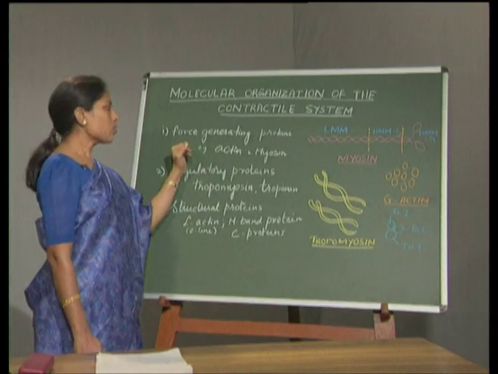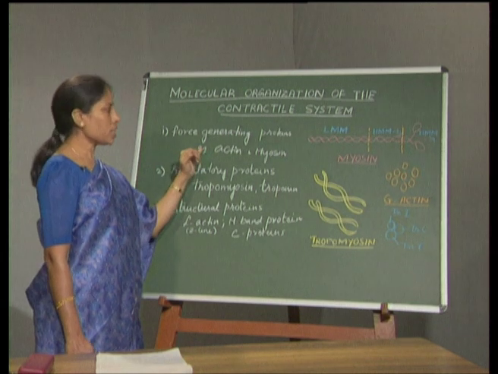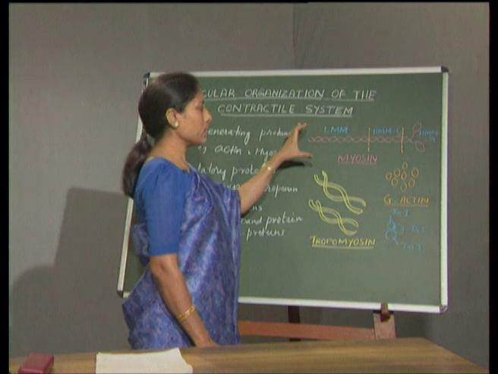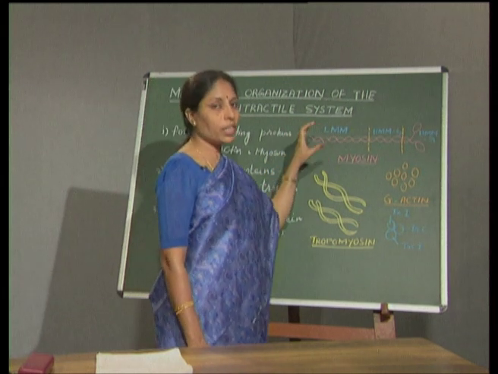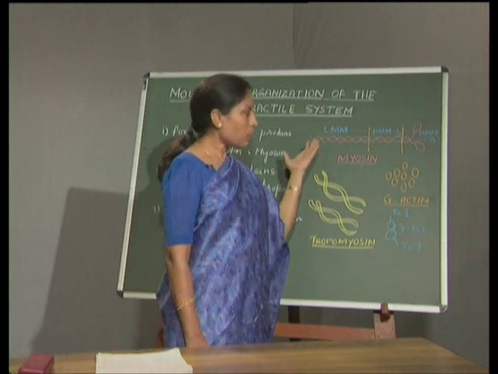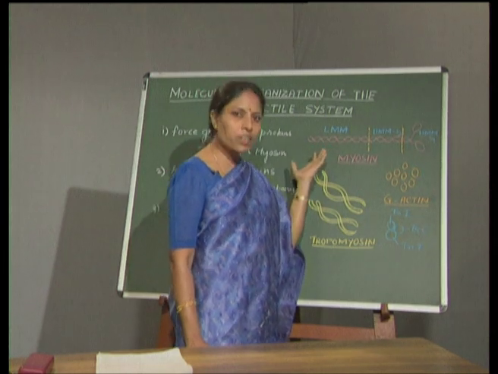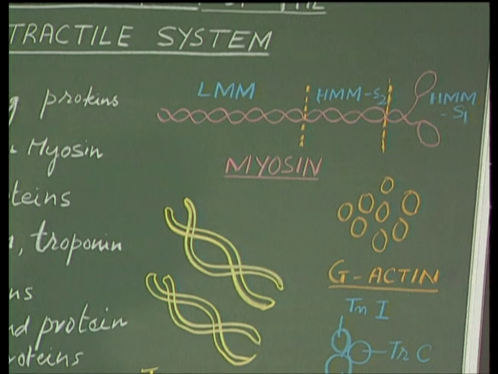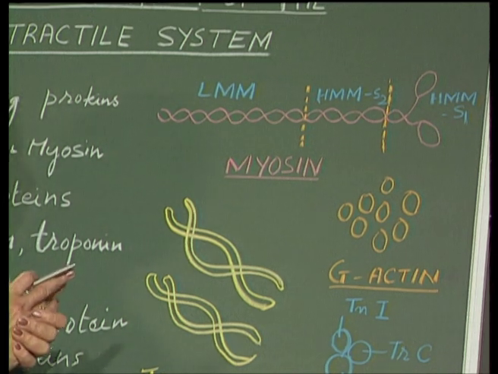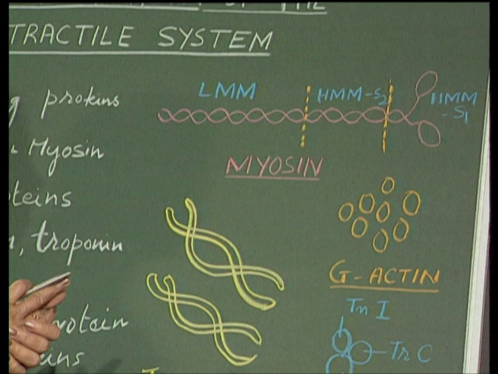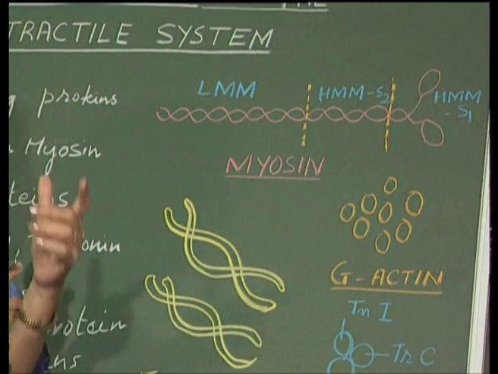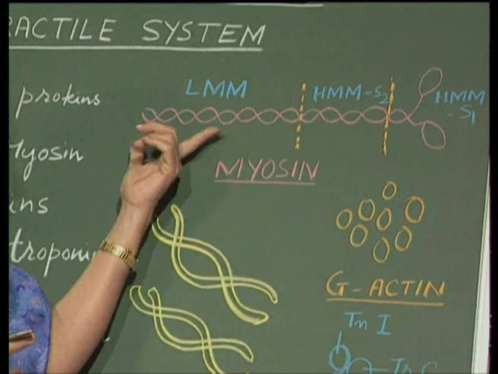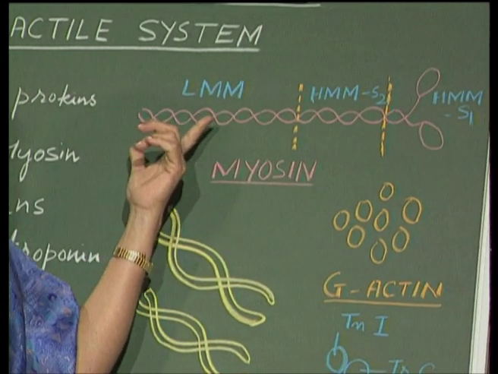Now, if we see the structure of these force generating proteins, actin and myosin, myosin in fact is a very large protein. Myosin itself forms 50% of the muscle protein. The molecular weight is 500,000 Daltons, and it comprises 2 heavy polypeptide chains having 200,000 Daltons each and 4 small subunits.